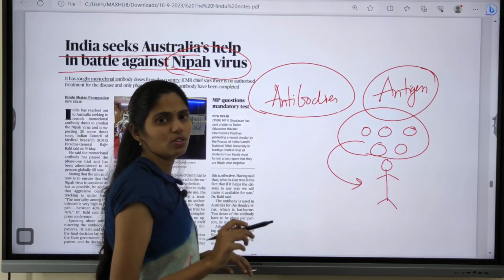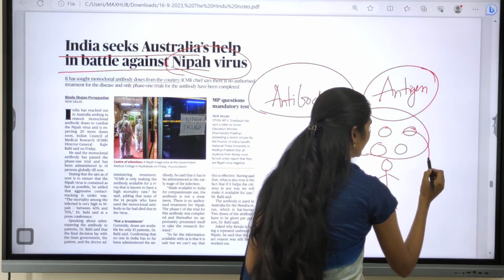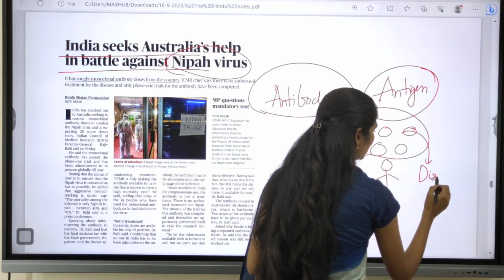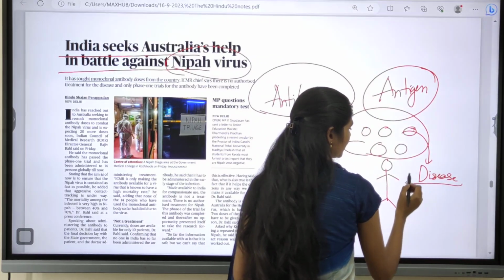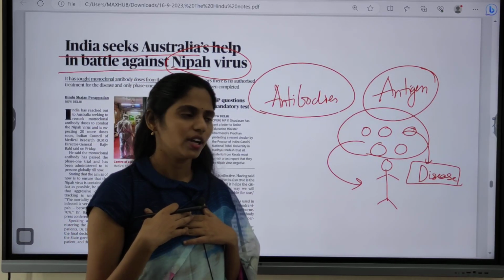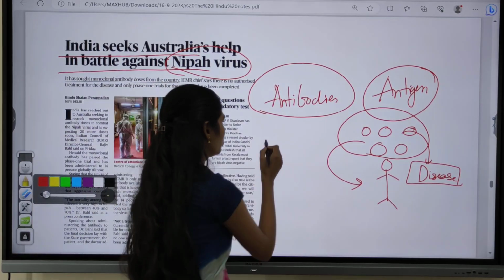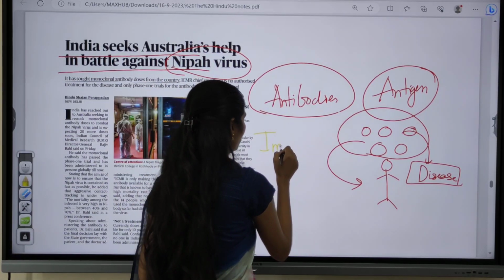Normally this antigen will be a disease causing organism. So this antigen will cause disease in humans, for example. Whenever this antigen enters into our body, our body has an immune system, right? So we have an immune system.